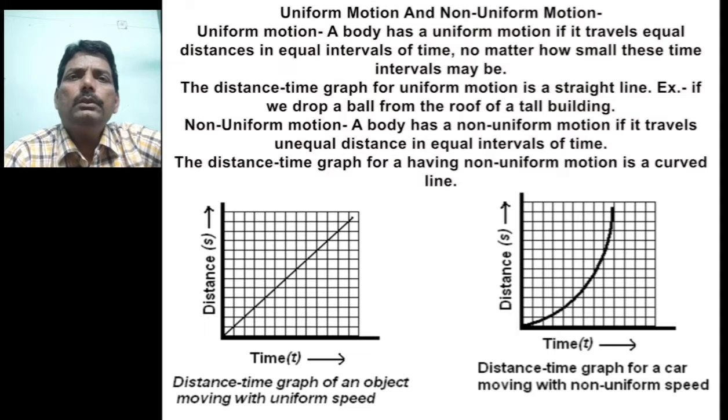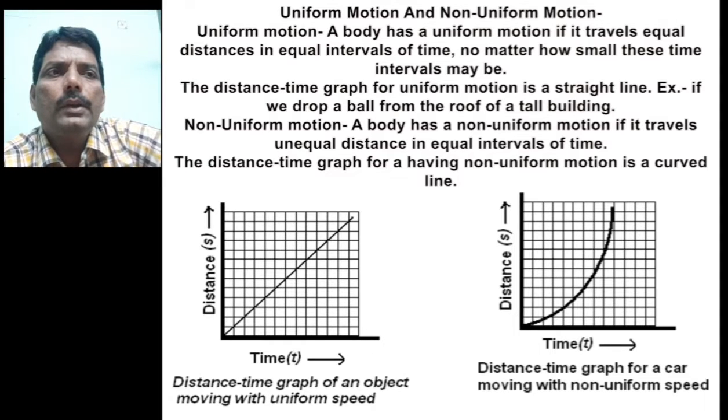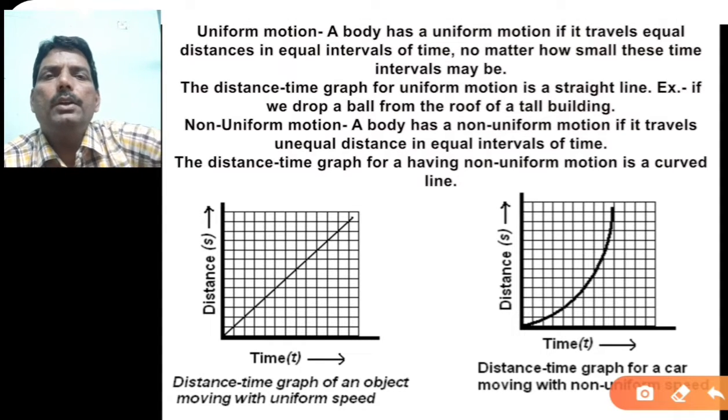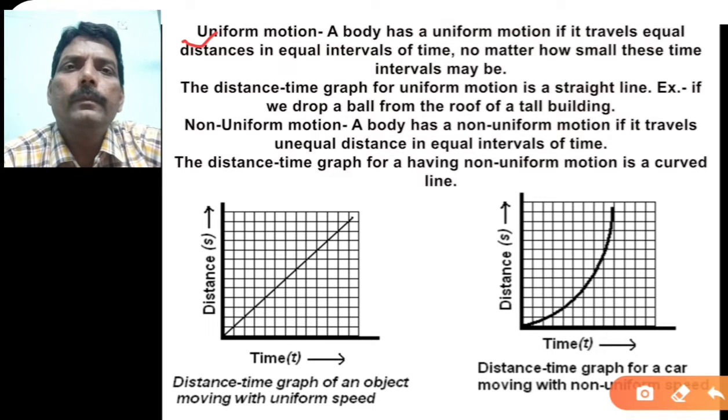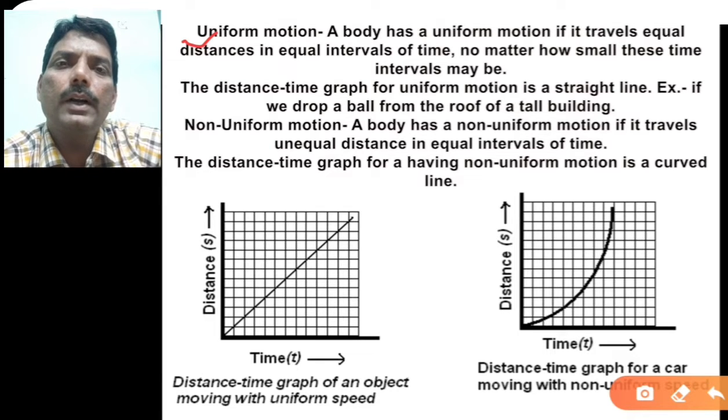Now the main thing about uniform motion and non-uniform motion. What is meant by uniform motion? Uniform. All of you wear a uniform in the morning assembly or when you are attending classes. What does it mean? It means that all of you are looking in the same dress. The same concept you can apply here also.